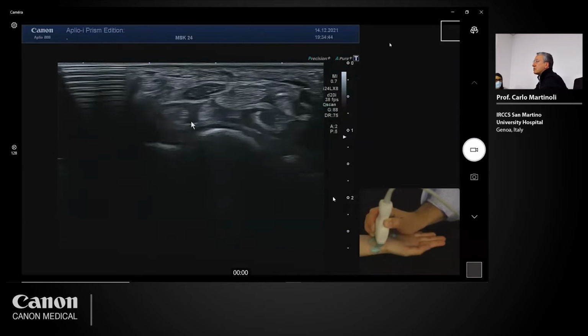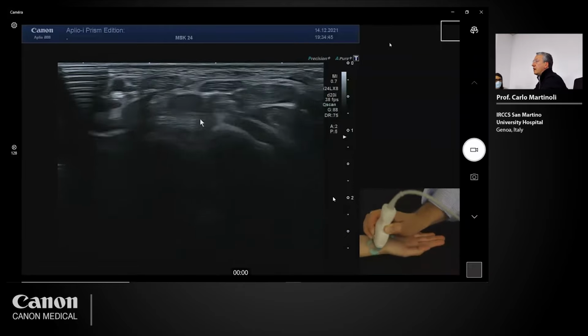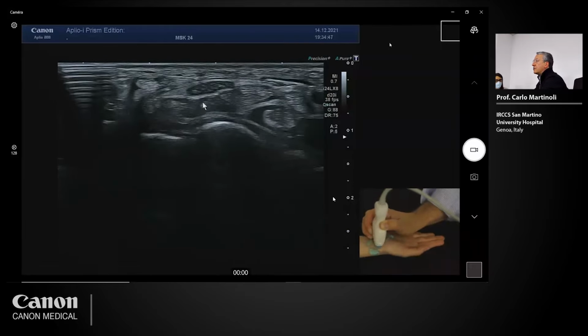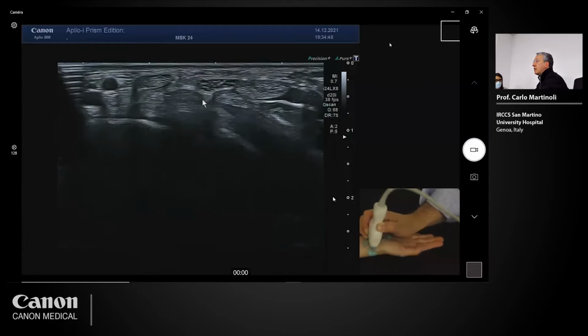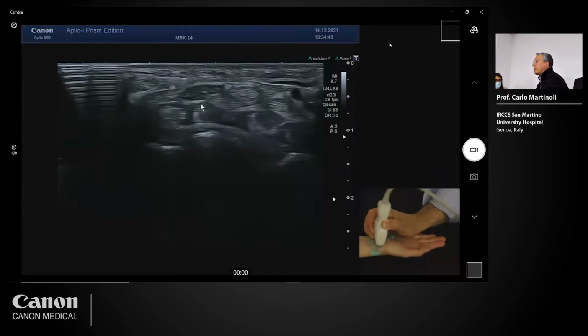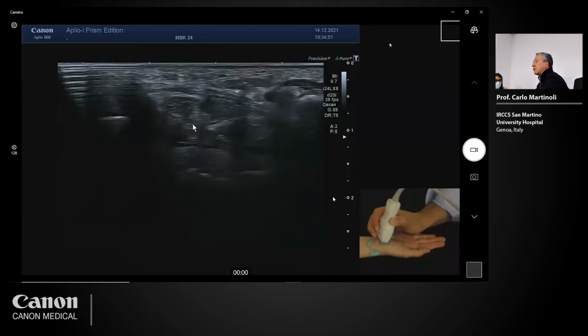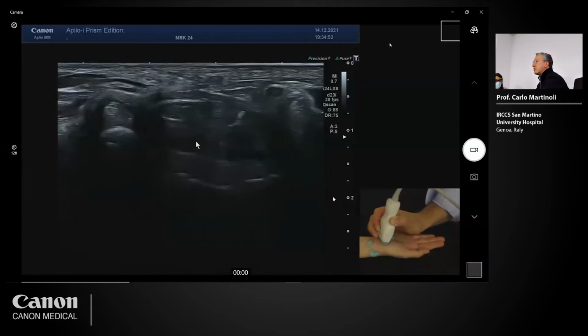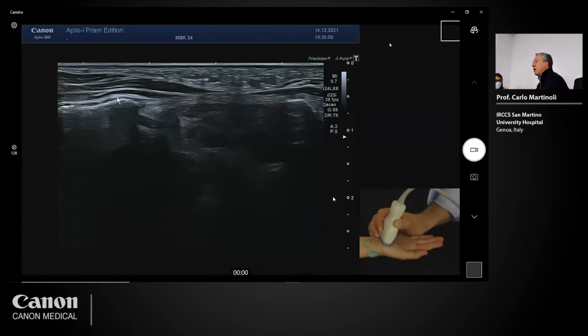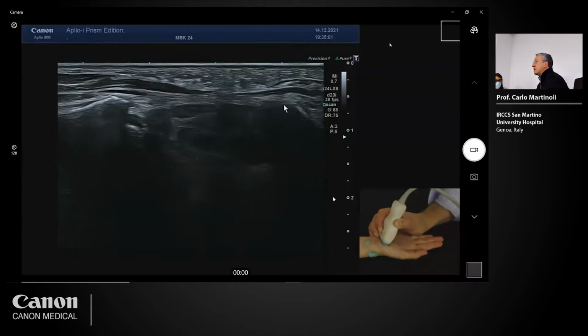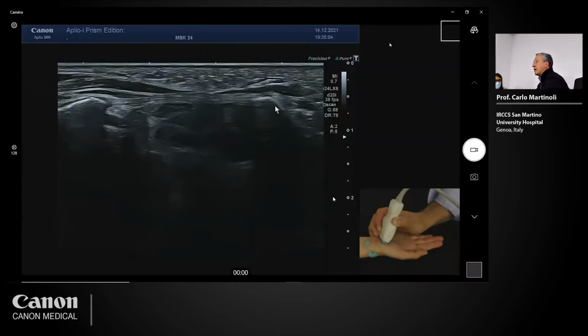So, lumbricals. When we enter the tunnel and we place the probe at the level of the distal part of it, we see the flat appearance of the trapezium on one side. This is the hook of the hamate.